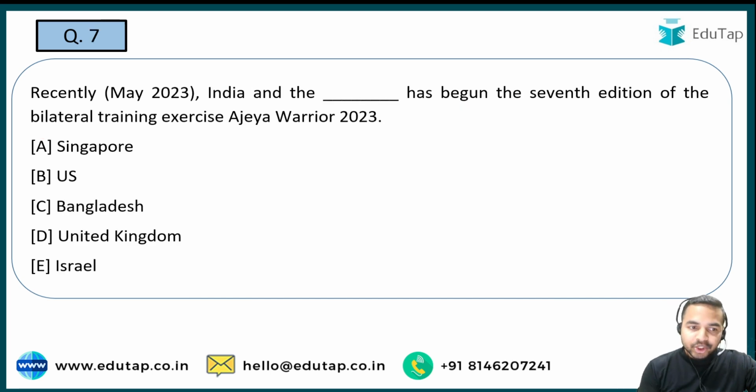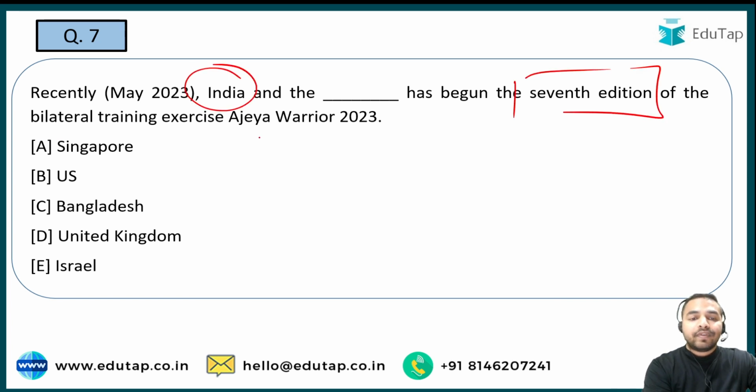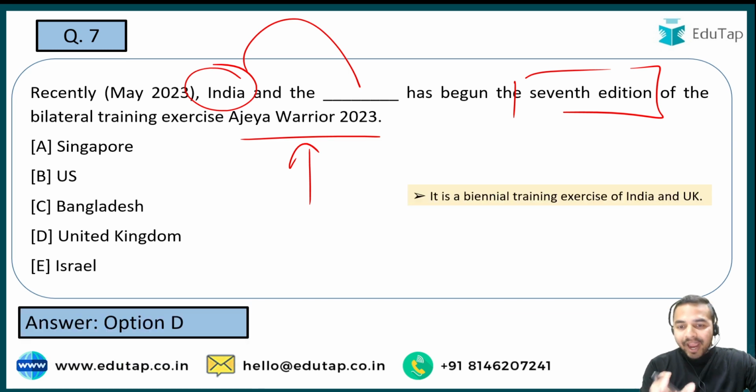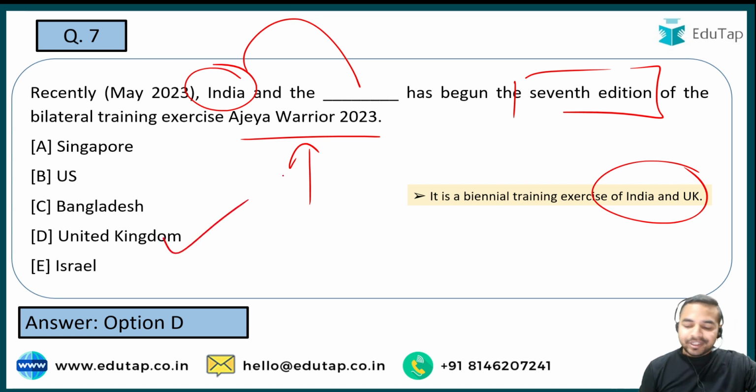Now the next question. So here you are required to tell me the name of the country with which India has recently begun the 7th edition of Ajay Warrior 2023. So guys, whenever there is a defense exercise, always remember that you are required to remember the name of the countries which are the participating countries in that particular exercise. The name of that exercise is also required to be remembered from the exam point of view. And here guys, this is an exercise between India and UK, and the right answer is option D, that is United Kingdom.